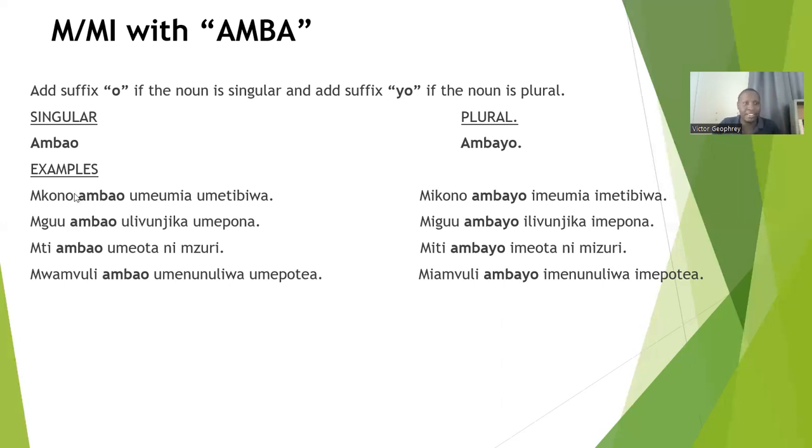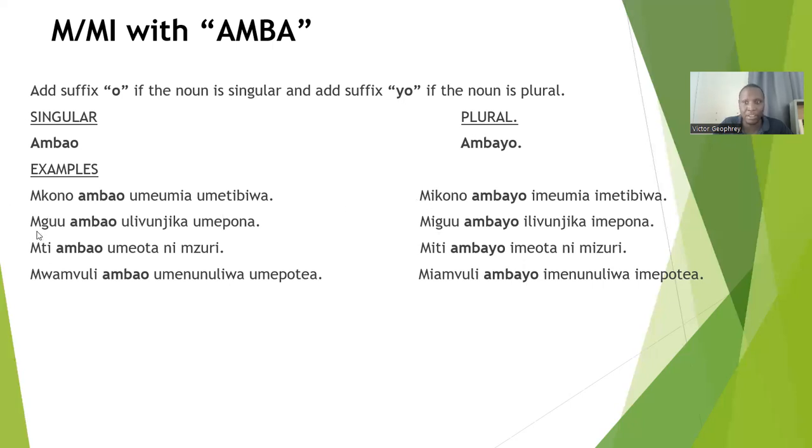Because mkono is in singular, we take the morpheme Amba, we add the suffix o, it becomes ambao. Mikono is in plural, so we take the morpheme Amba, we add the suffix yo, it becomes ambayo. You get me? Okay.